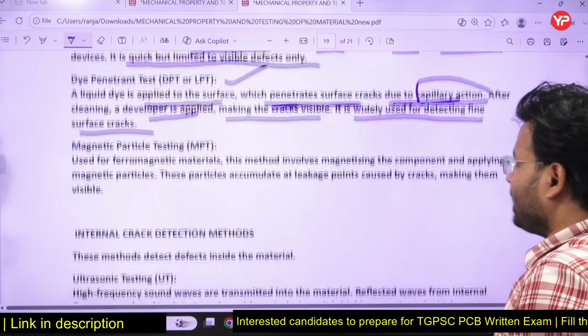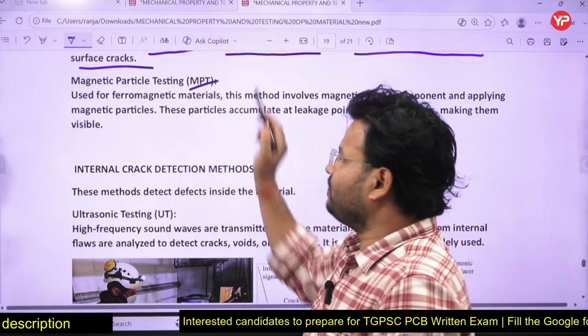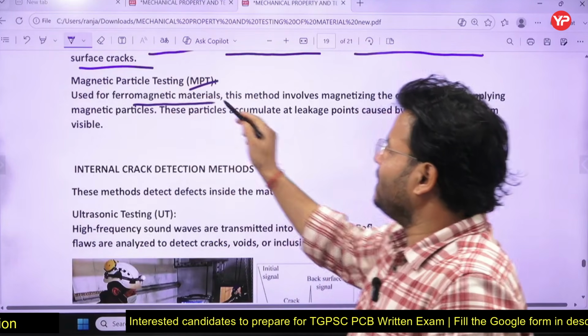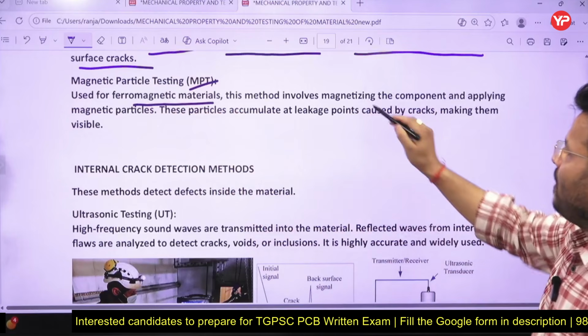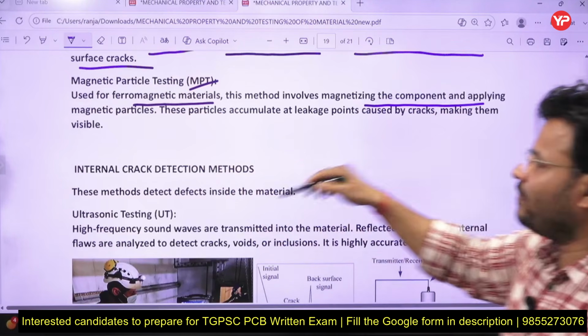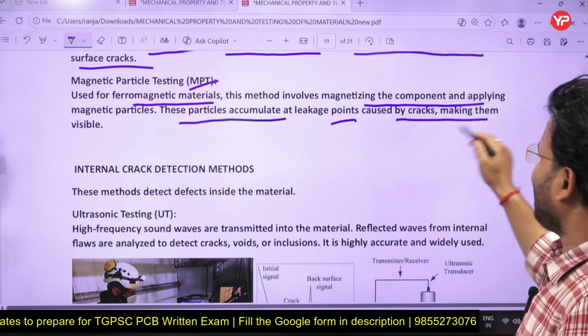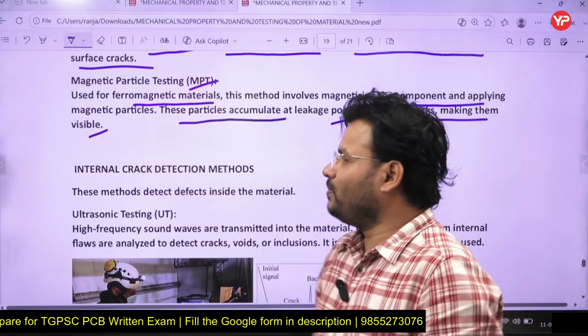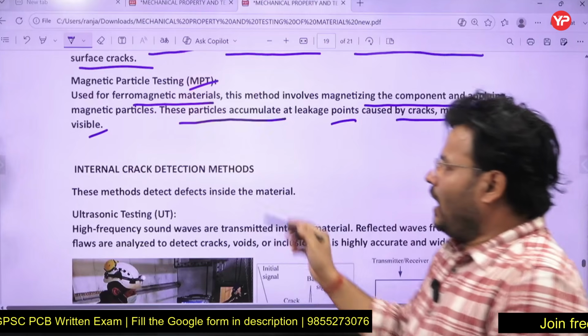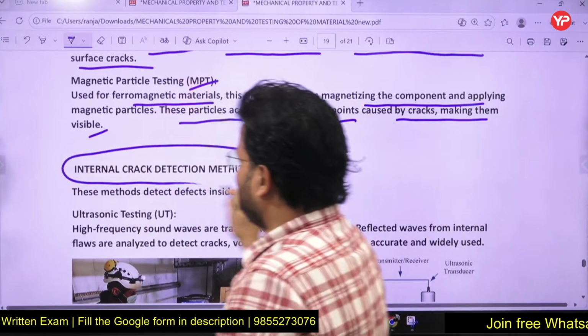Next is magnetic particle testing, MPT, used for ferromagnetic materials. This method involves magnetizing the component and applying magnetic particles. The particles accumulate at leakage points caused by cracks, making them visible. Simple. Now I am going to talk about internal cracks.